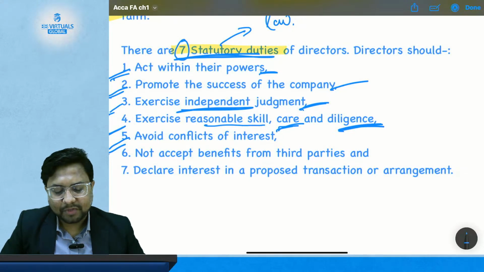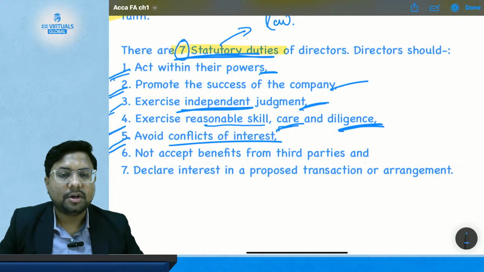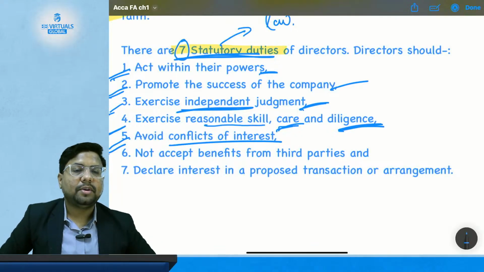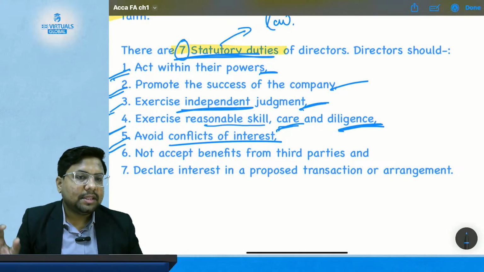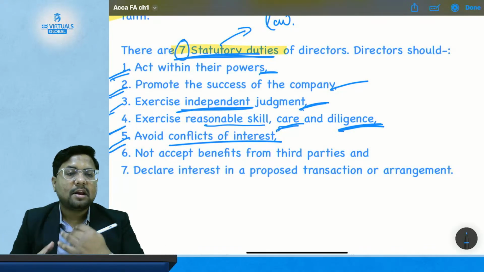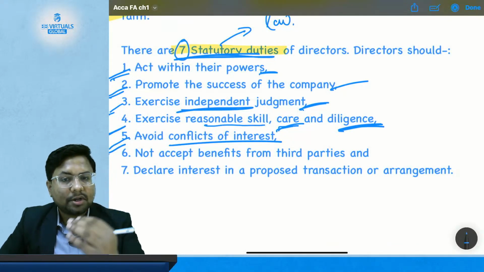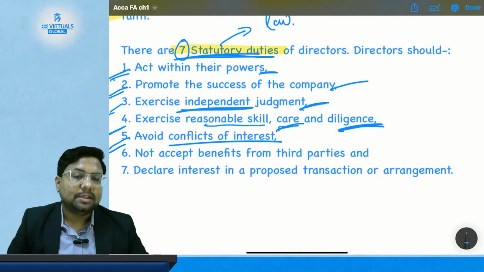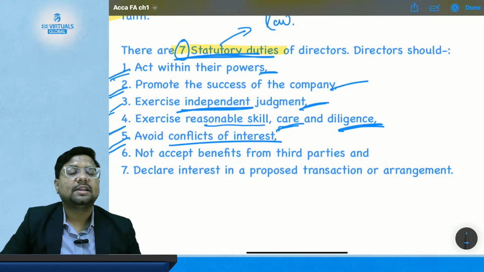Duty number 5, that is avoid conflict of interest. This is one of the most important duties of the director. Suppose I am the director of a company and the director needs to purchase something from the vendors. There might be some cases where I might get interested in those transactions, where I will earn my personal profit in the transaction. So the director should avoid the conflict of interest and should tell the company that in this transaction they are going to be interested, or in any other case there is a conflict of interest.